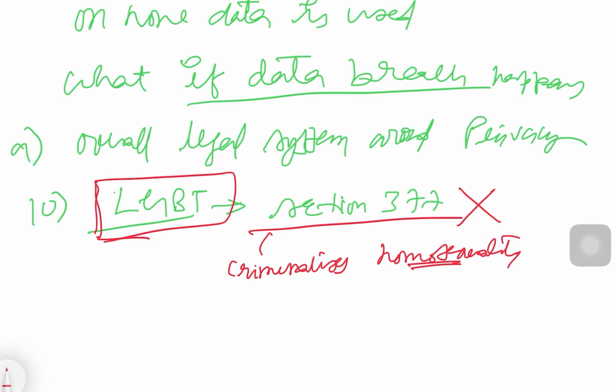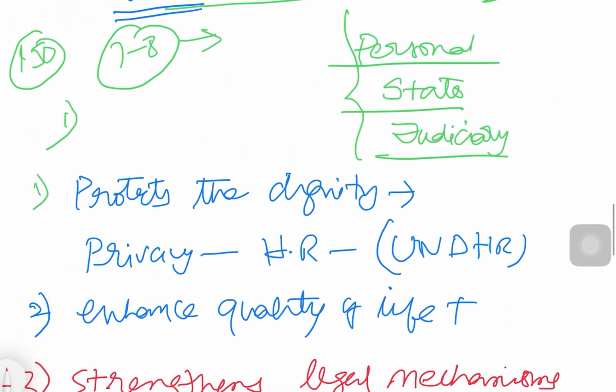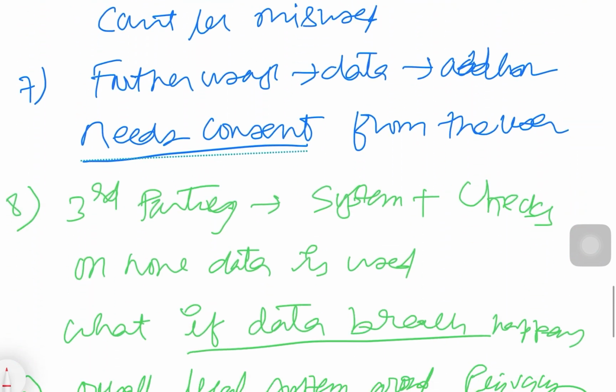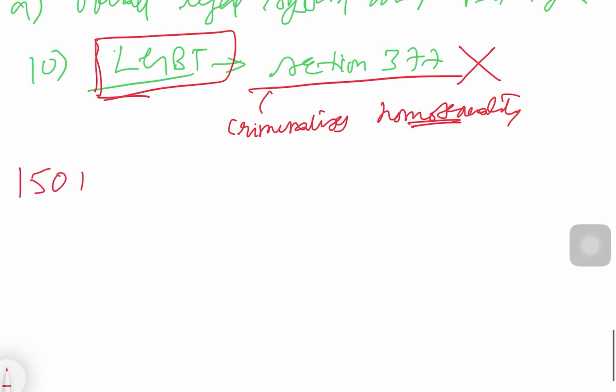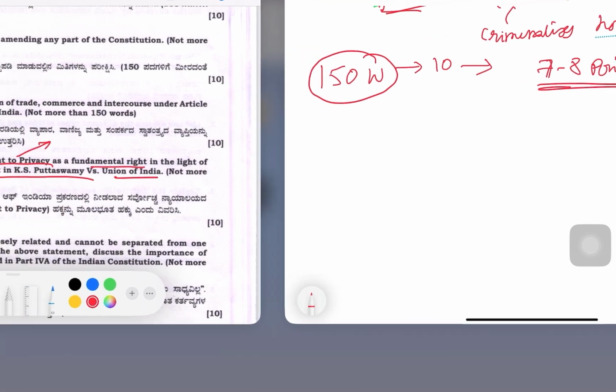So this is how you speak from various perspectives and then keep on building your answer, right? You can just speak in 2-3 lines and need not worry about writing in a paragraph. It was asked as a 150-word, 10-marker question. If you are writing 7, 8 points, up to 10 points, depending on how you write, 7, 8 valid points are fine. Though they are not very distinct, and one point is a subset of another, to make the answer legible for the examiner, we are making it 7, 8 points. The same thing I have done here.